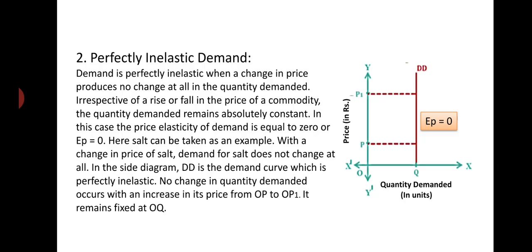They are not going to change the quantity demanded. They are not going to change the quantity of demand for the commodity. In this case, the price elasticity of demand is equal to 0, or EP is equal to 0. We can take the example of salt, the common salt we are using when we prepare food items. Whatever may be the price of salt, the demand remains the same.